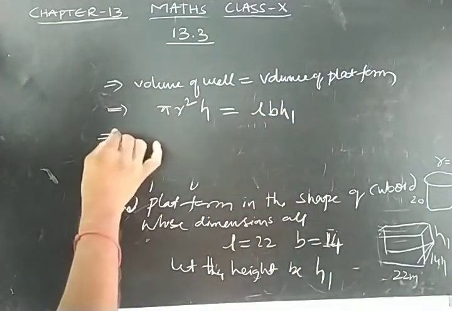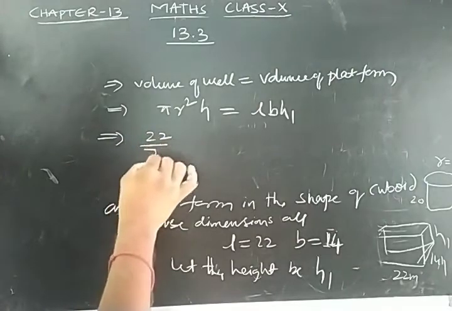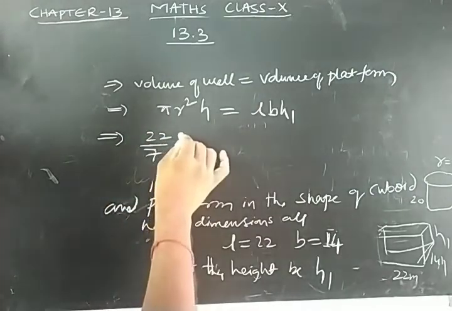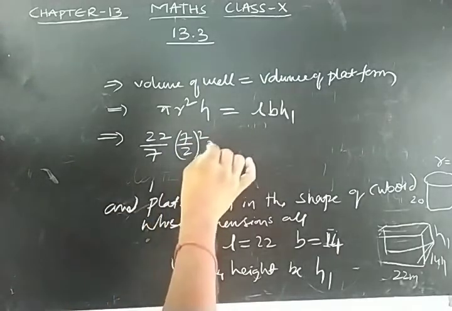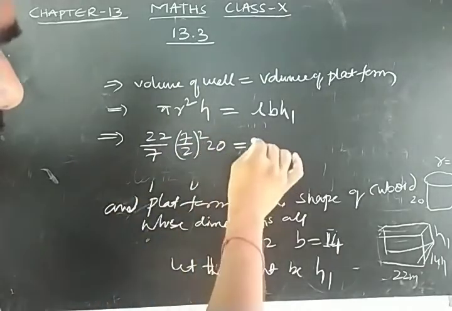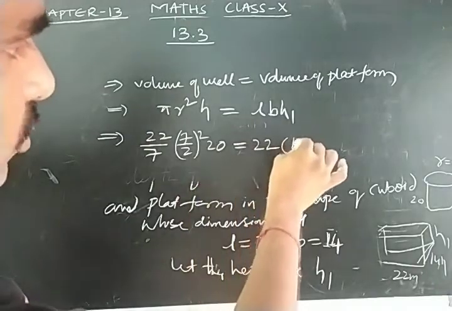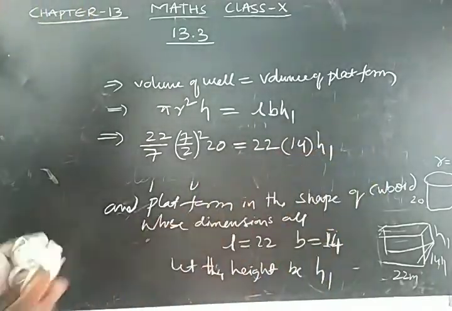I am going to substitute the values. 22/7 r square, what is r? 7/2 whole square. h value 20. L value 22, B 14 into h1.